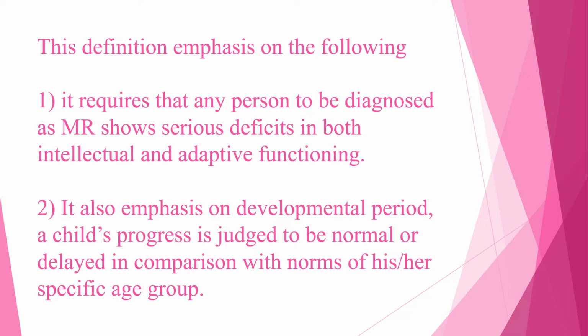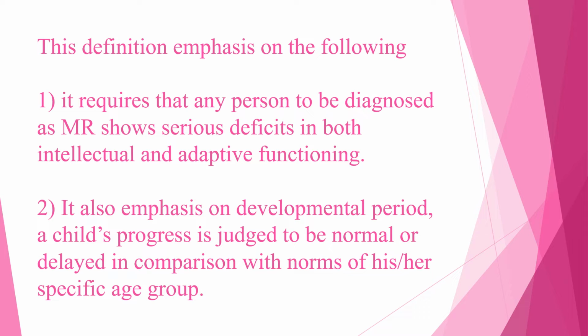As we saw in the definition, a person who has MR will show serious problems in intellectual functioning. That is, they may find difficulty to communicate, and difficulty in reading and writing, as well as in adaptive functioning. That is, walking, running, like that, across the stages.